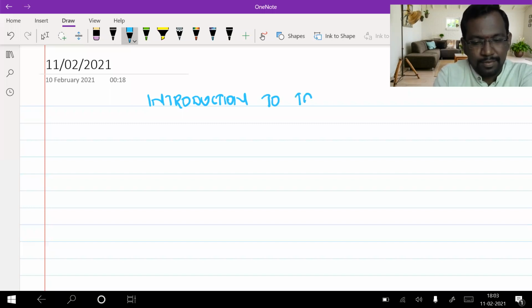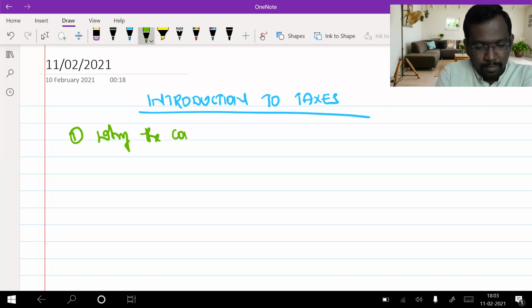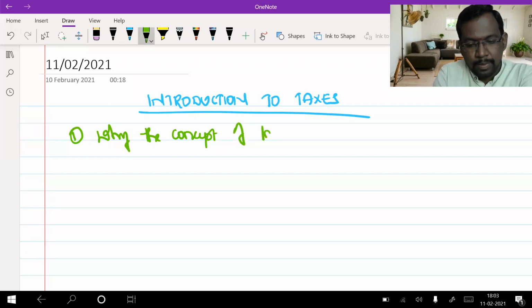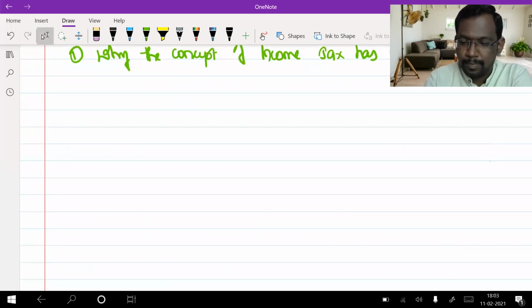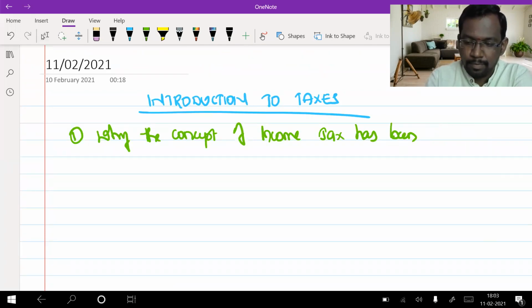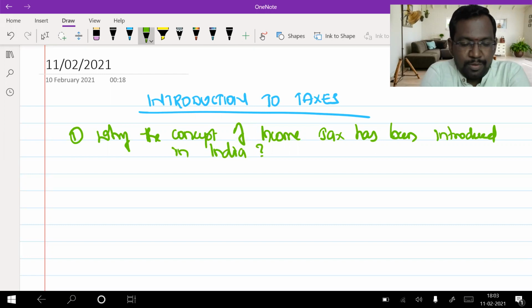Introduction to taxes. First, let us try to understand the answer for the first question: why the concept of income tax has been introduced in India? This is the first question.